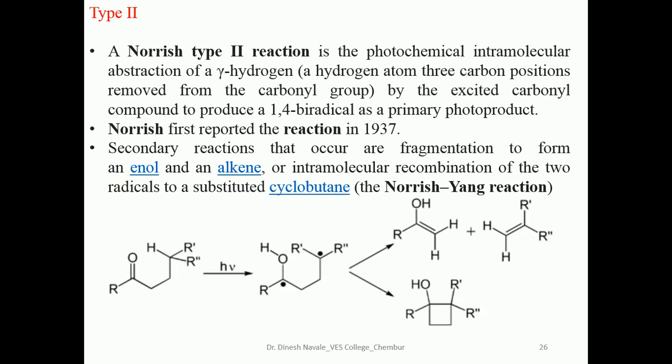So this is the example. You can see the alpha, beta, gamma carbon atoms of the carbonyl system having the gamma hydrogen atom. That gamma hydrogen atom is going to be broken by a free radical mechanism, like homolytic cleavage, and will give the formation of this intermediate, which gives the formation of the enol. So this is the enol as the byproduct, the alkene which is also a byproduct, and the cyclobutane which is also a byproduct, or the other products.